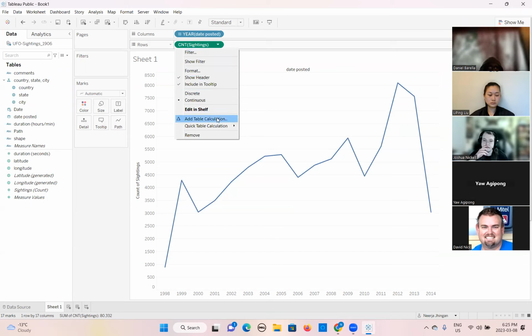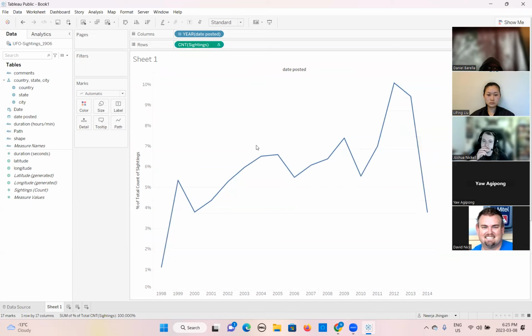But if you want to show the percentage of total, how will you do it? You click on this drop down, quick table calculation, and click on percent of total. It will change it into percentage. This is a quick calculation. If you look at this, the sign of the pill has changed as well. It is showing delta now.